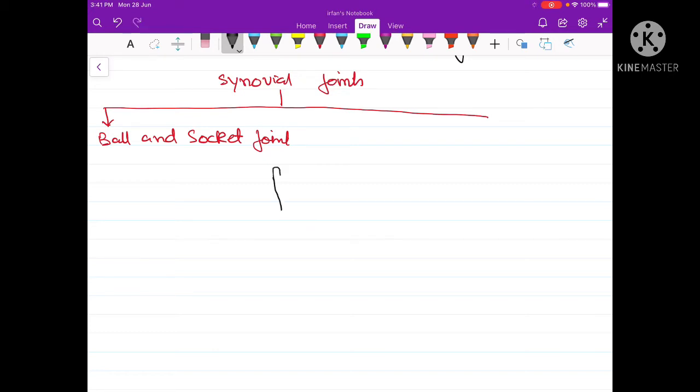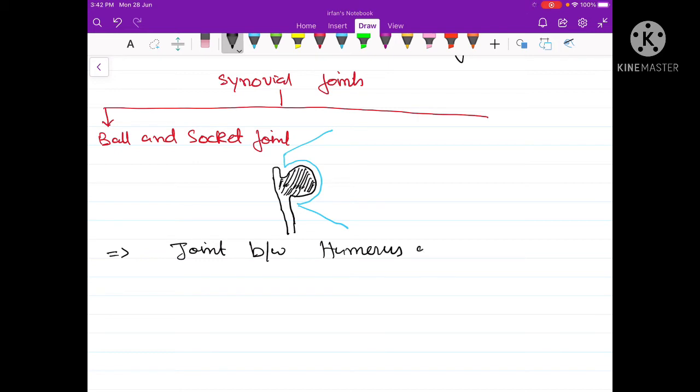So let me draw here. Suppose here is one bone. One bone has a ball-like structure, and another articulating bone will have a cup-like concavity. Into the cup-like concavity of one bone, the ball-like protuberance of the other bone will fit, forming a ball and socket type of joint. Ball and socket joints are present in the following joints, for example, the joint that is formed between the humerus and the glenoid cavity.